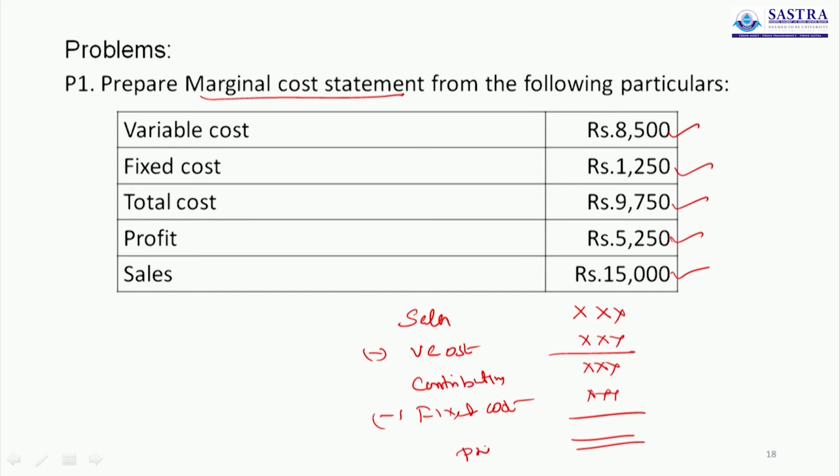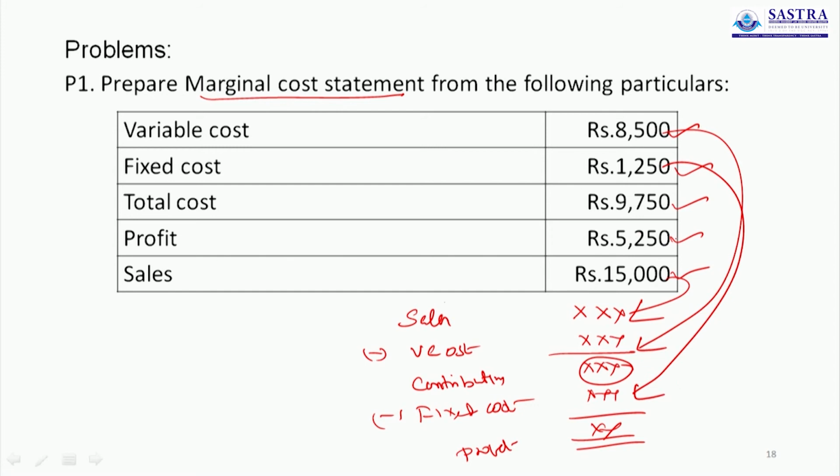This is profit. So simply you have to apply this formula, the answer will come. But you have to reshuffle the information based on the formula. So you take sales first, less variable cost in second one, then the resultant figure is contribution, then you deduct fixed cost, the answer is 5250.